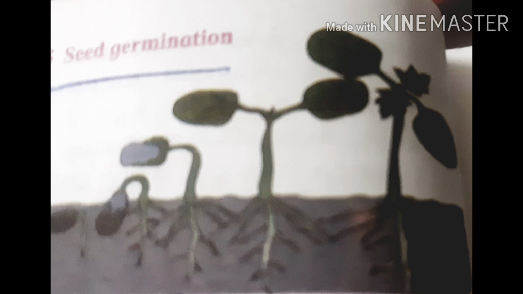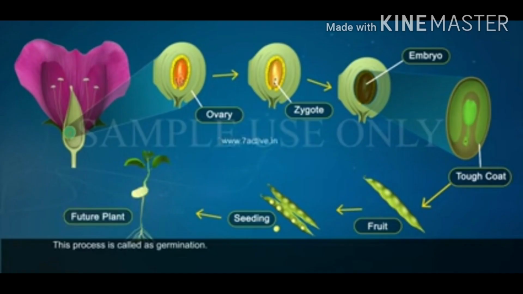The next definition is seed germination. Ovule develops into seed and ovary into fruit after fertilization. Seeds fall upon the ground when fruits break up and they germinate. Zygote develops under favorable conditions at the cost of food stored in endosperm of seed, and thus a new plantlet is formed. This is called as seed germination. The process of seed germination is shown in figure.